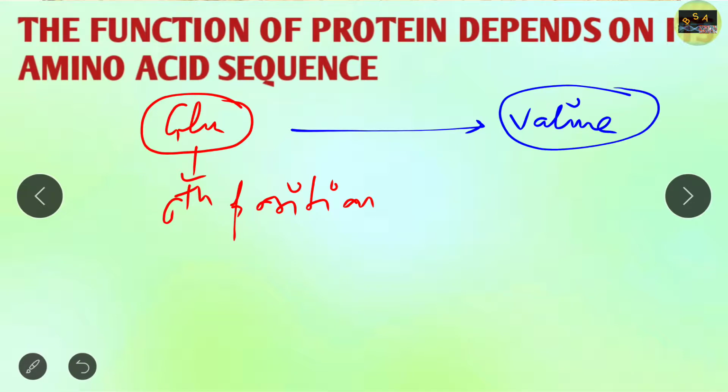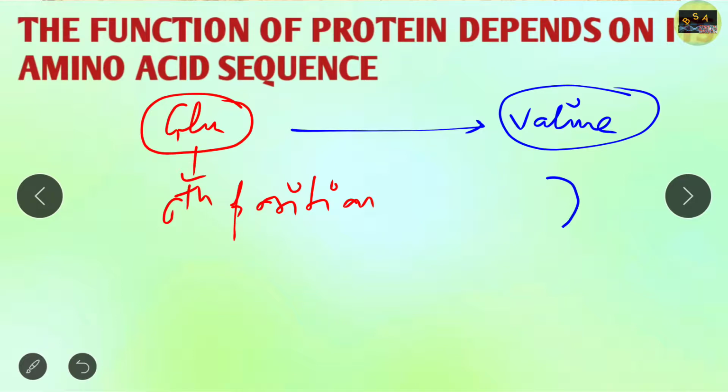Okay, and if we look at the genetic code for glutamic acid and valine, we can find out that there is a change in a single amino acid, and that change is going to change the whole function of the protein.